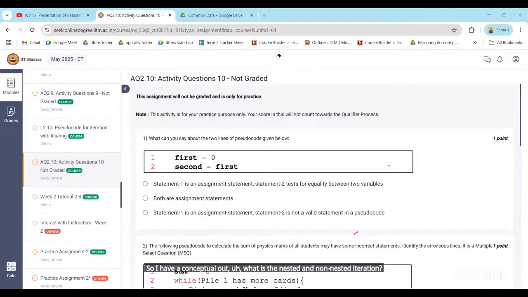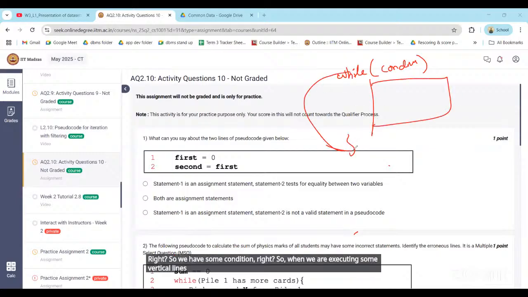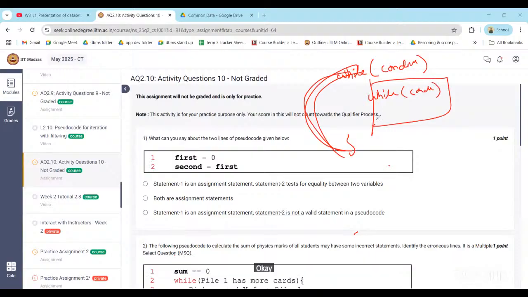Okay. So see, if we use this while loop, right? We have some condition. When we are executing some particular block, we are executing this while loop again and again like this. This is non-nested, right? But if I again use a while inside the while, now what is happening here?